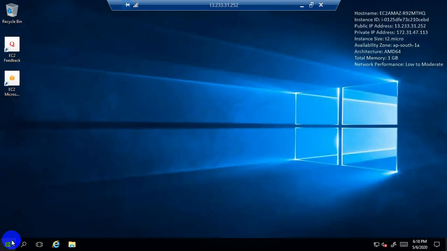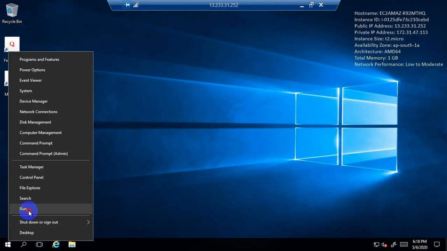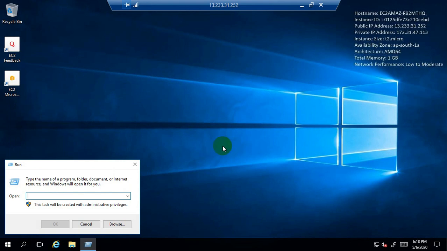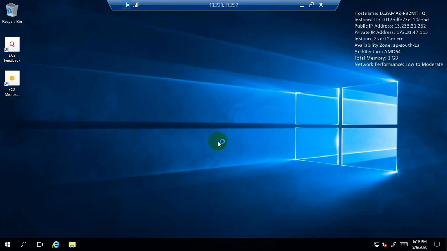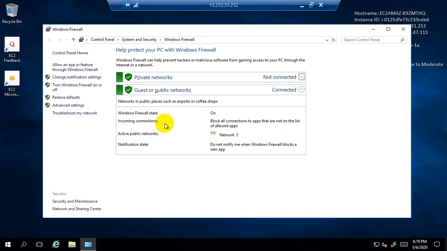And here go to run and type firewall.cpl and press enter. Now you can see here the Windows Firewall dialog box has been opened. So click on Turn Windows Firewall on or off.